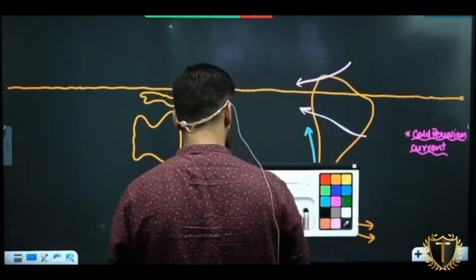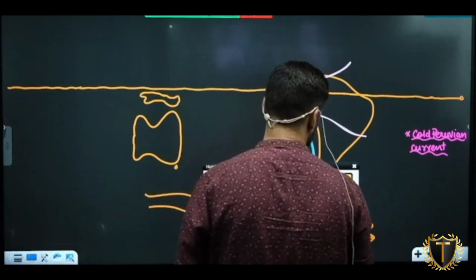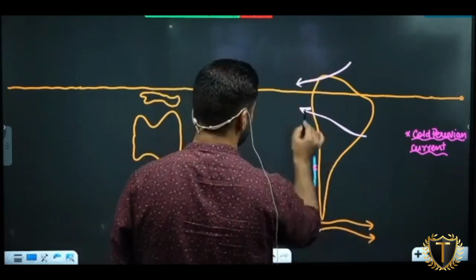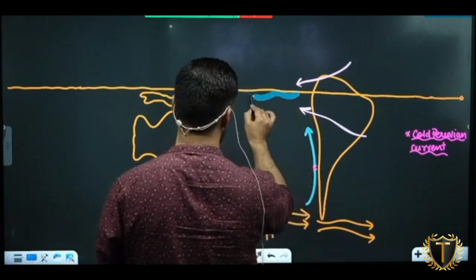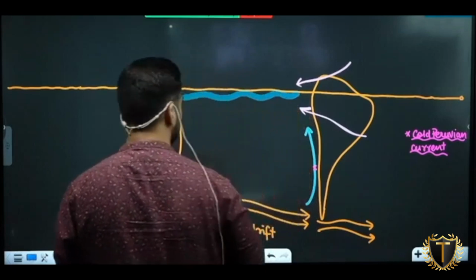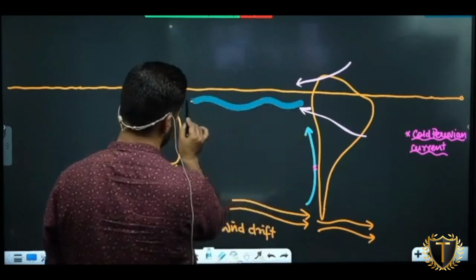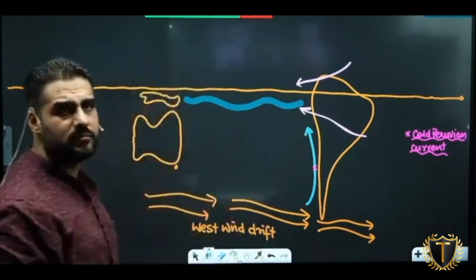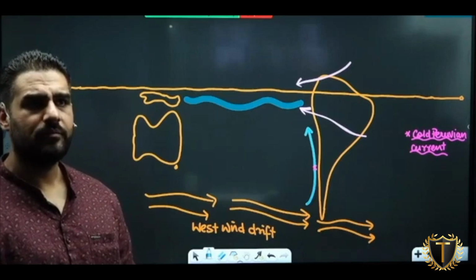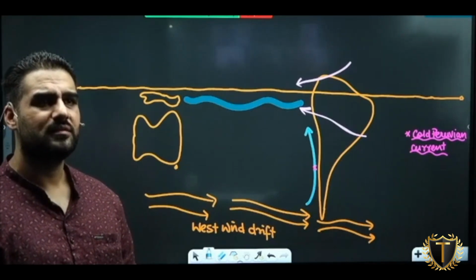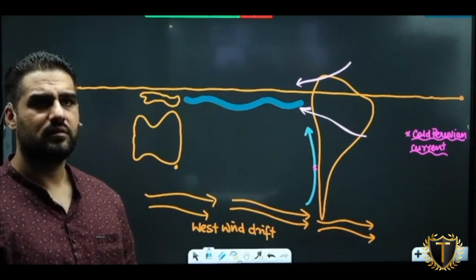So in normal conditions, the same water under the influence of these winds reaches towards Australia. Am I clear with this? Fine. Is thermocline clear to you guys? Okay.